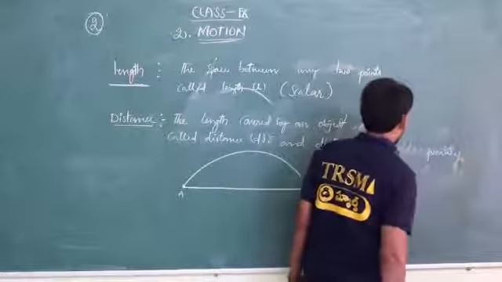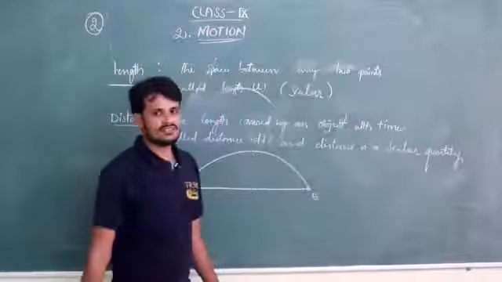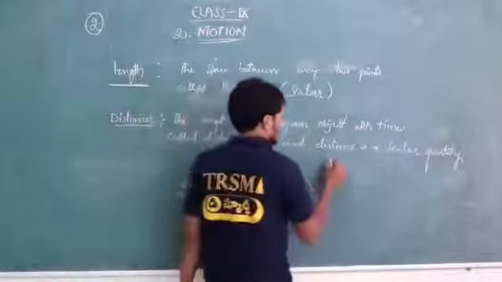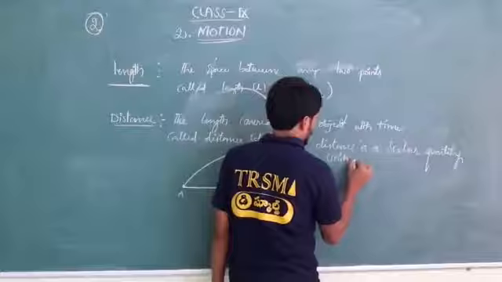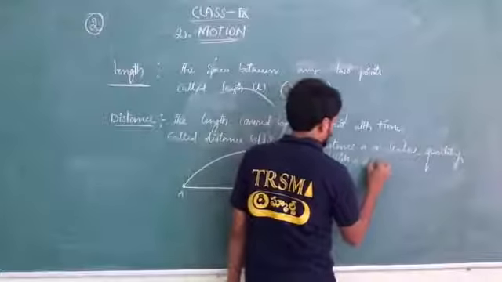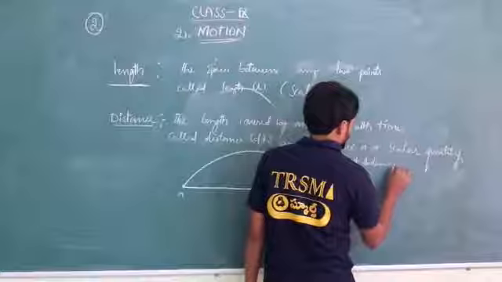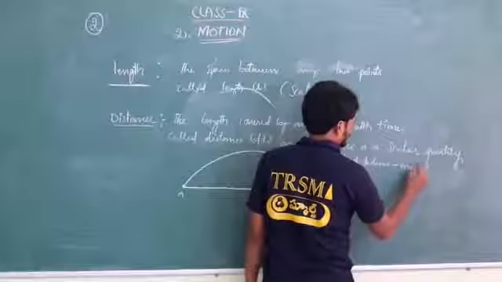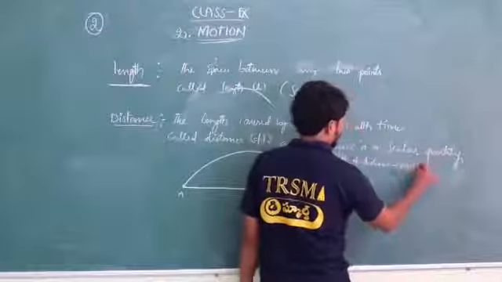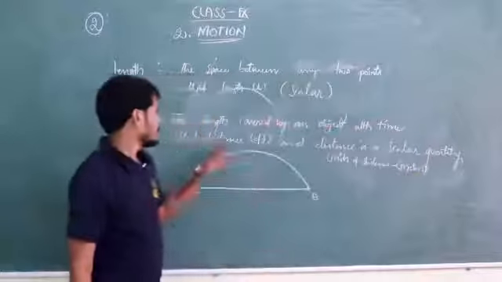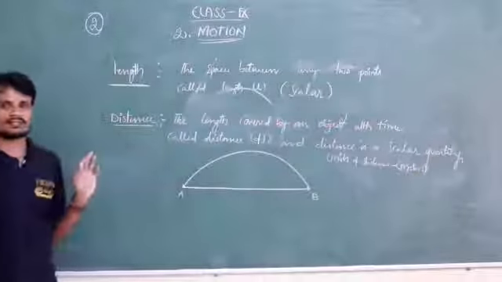Distance is a scalar quantity. Units of distance: meters. In SI units, we use meters for distance.